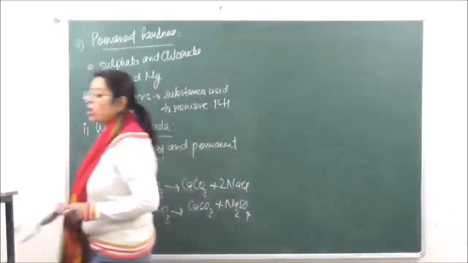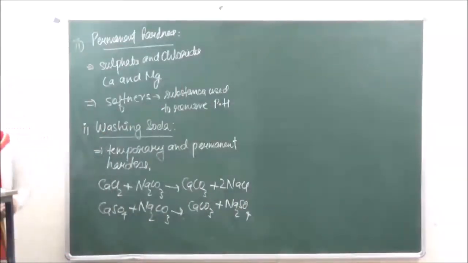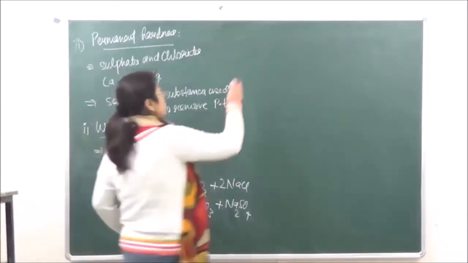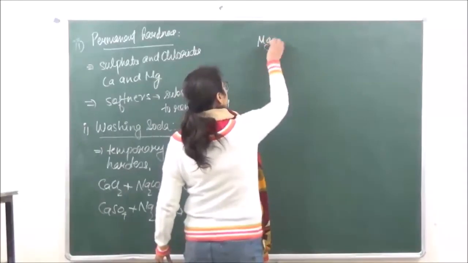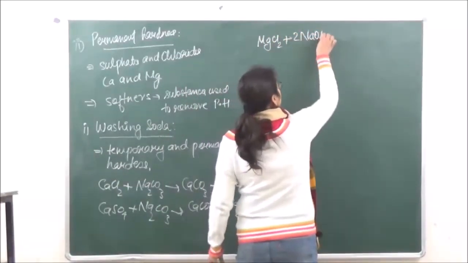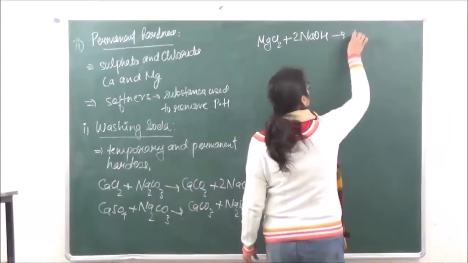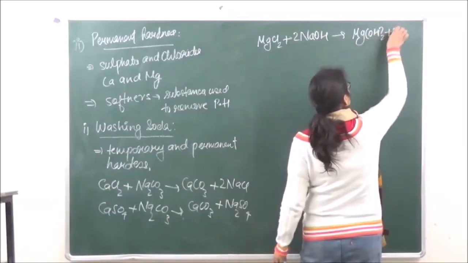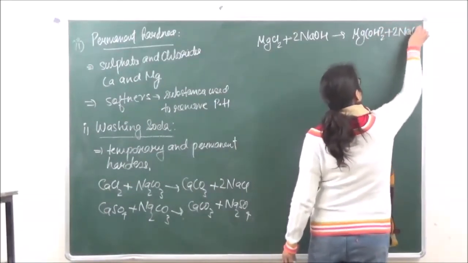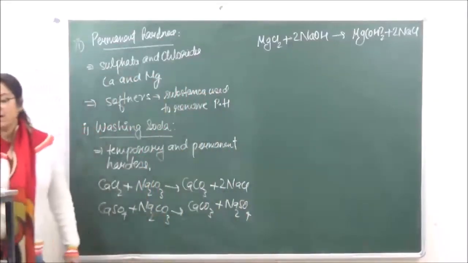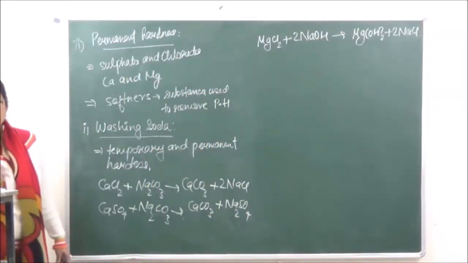Caustic soda is nothing but NaOH. Okay? So we're taking MgCl2 plus caustic soda over here. This is the reaction where the permanent hardness can be easily removed.